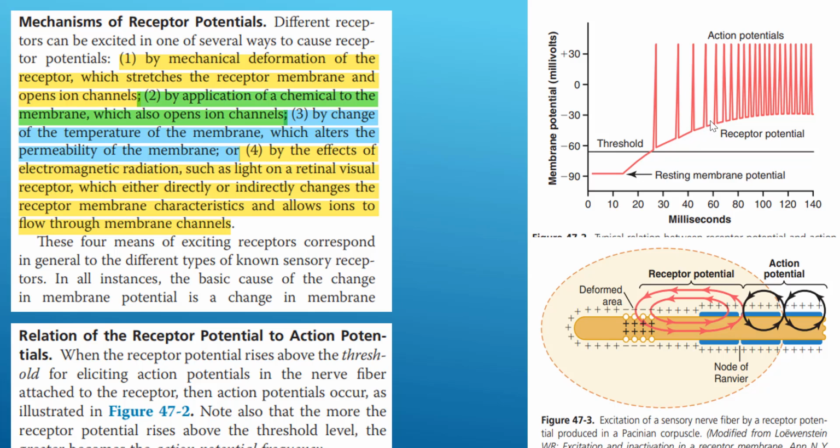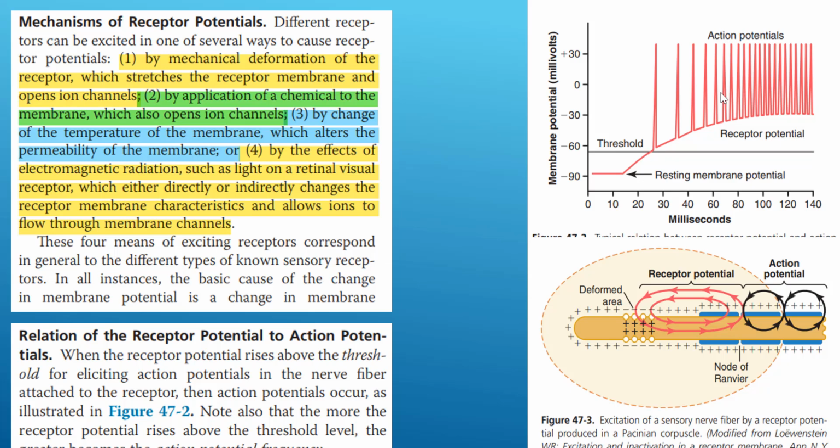And you remember from what I explained in rate coding, the more intense the stimulus, the more frequent the action potentials. So in other words, stronger stimulus, higher receptor potential, and the higher the receptor potential, the more frequent the action potentials, which, as you can see here, are the spikes.